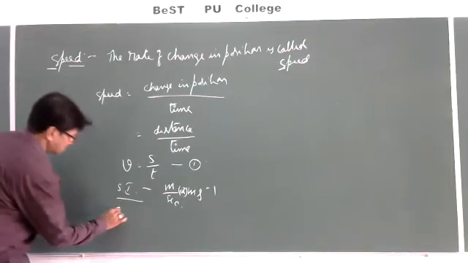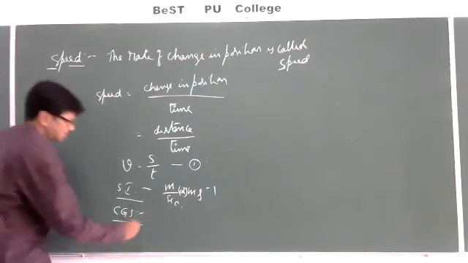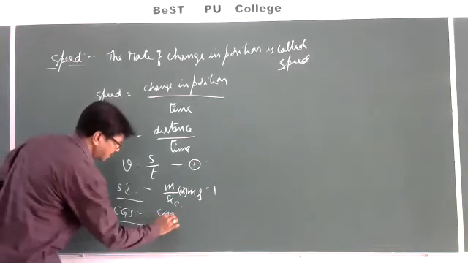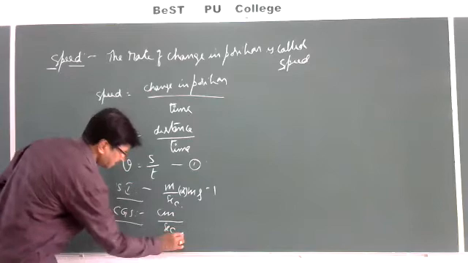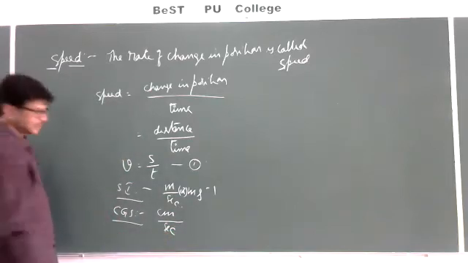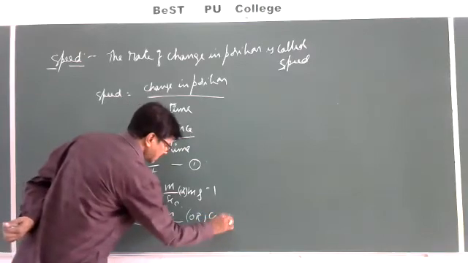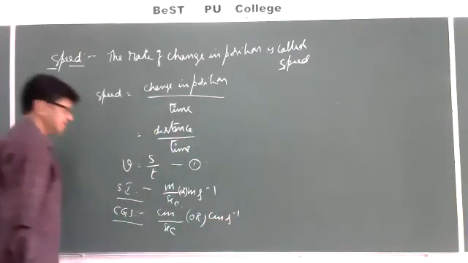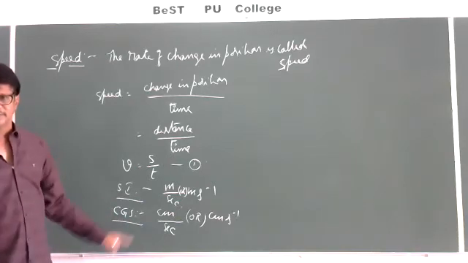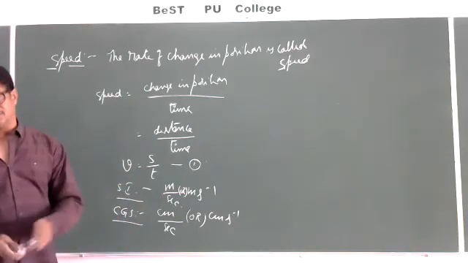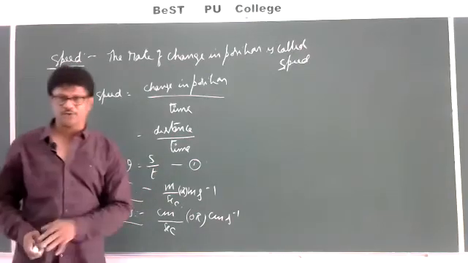If I go with the CGS system, the distance is measured in centimeters and the time in seconds. So centimeter per second is the unit of speed in the CGS system. Generally, we express it in the SI system only.